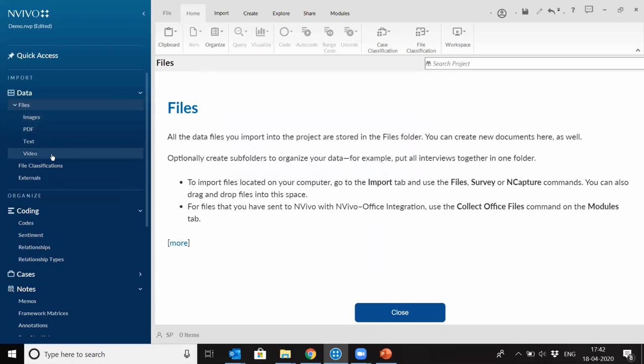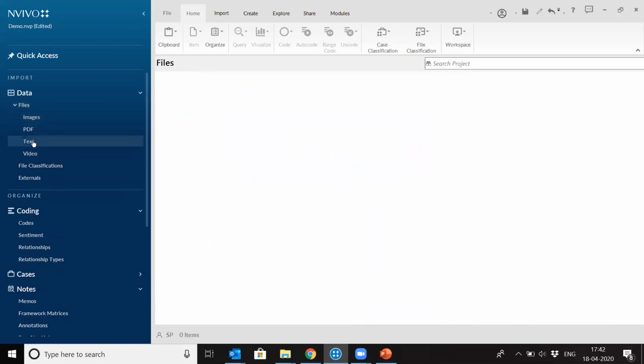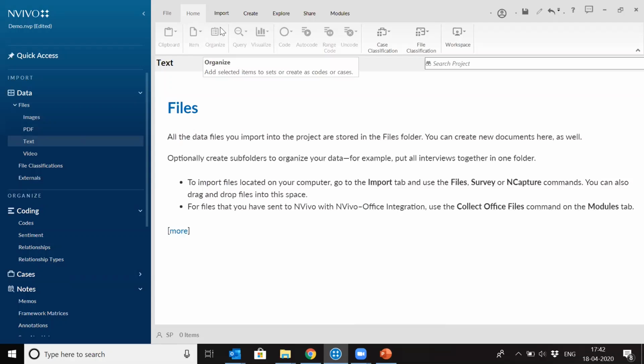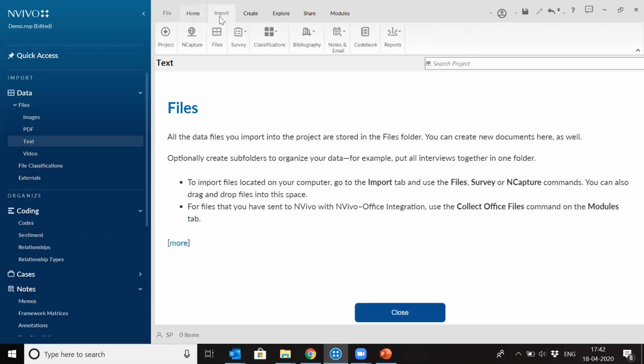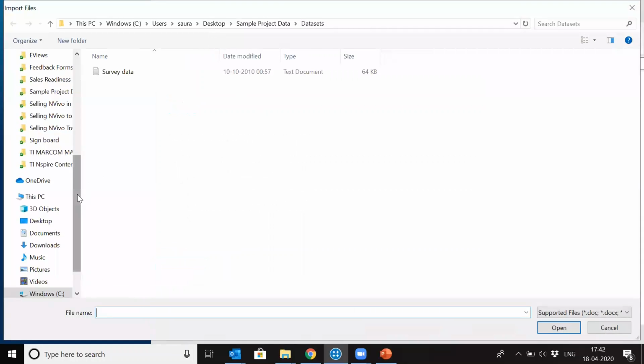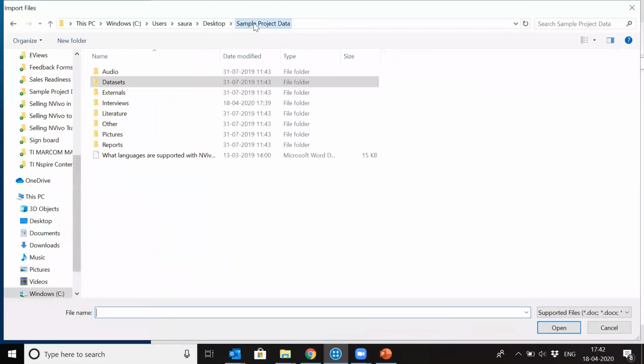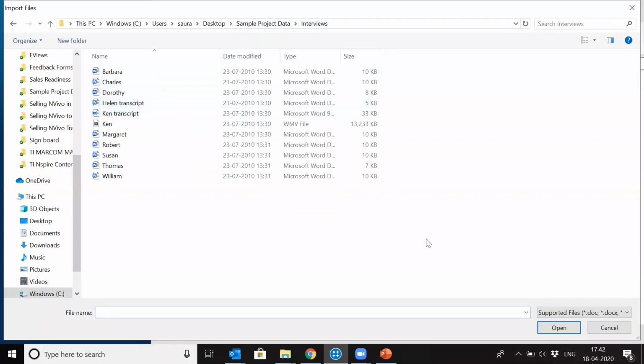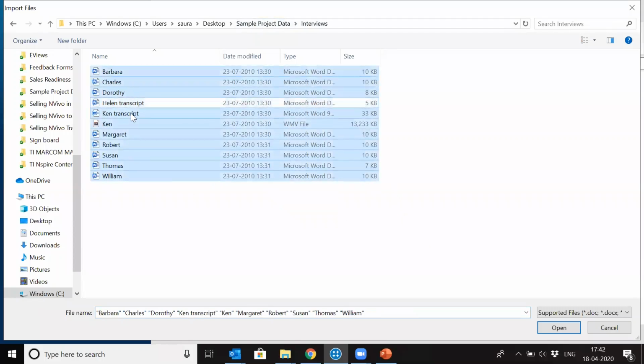So let's say I want to bring in text data, in the text folder. We need to select this folder and go to import. Any data which you need to bring into NVivo will be brought in using this import menu, right? So when we go to import, we go to files and to the place where our files are saved locally. Let's say my data files are all here. I go to interviews. These are all the transcript files I have, interview transcriptions, and I'm not taking the video file right now.